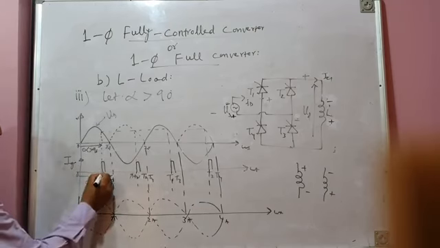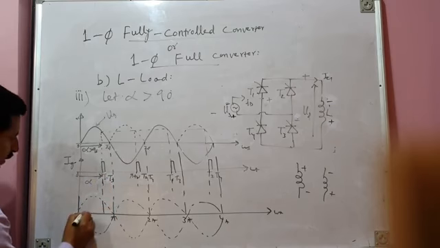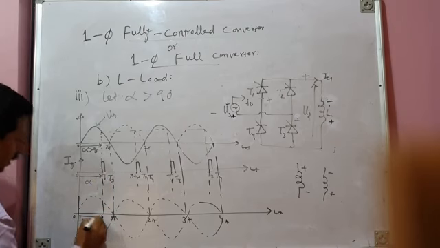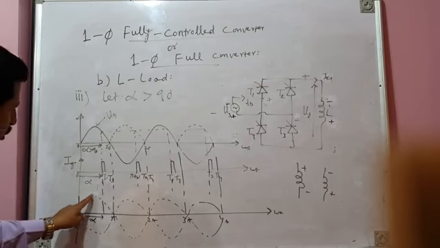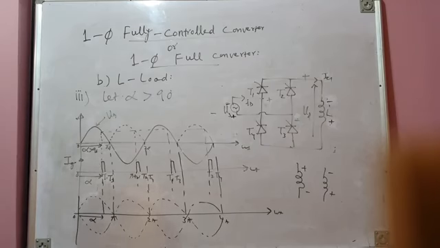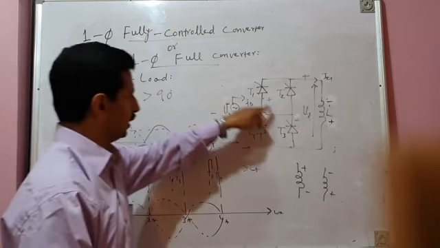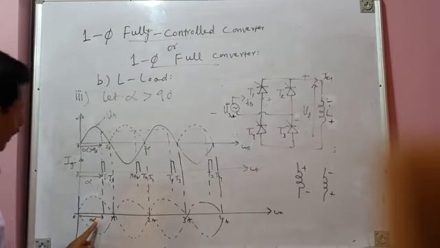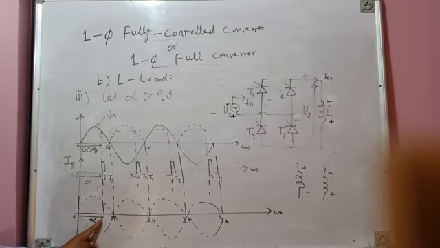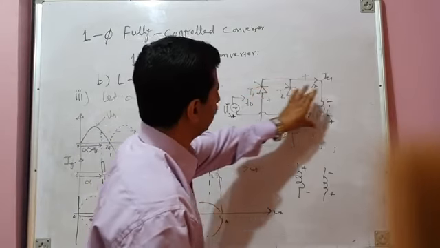Now your first firing occurs here. This is alpha greater than 90 degrees. And during the positive half cycle of source voltage, thyristors T1 and T3 have to be fired, and they are fired at alpha greater than 90 degrees, somewhere here. And this pair immediately goes into conduction.